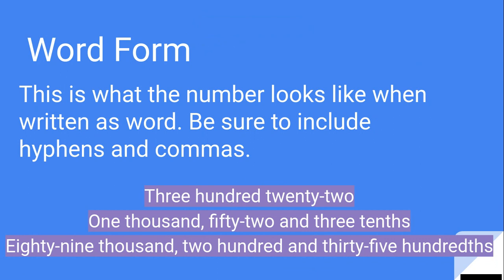So, for example, 322. That is one whole number, but we wrote it out using words. And we put a dash between twenty-two because those are two number words and they can be confusing when they're right next to each other. So putting the hyphen there helps the reader understand what you're saying. The same goes for 1,052 and 3/10. We did the hyphen in between fifty-two, and then we said and 3/10. And is what we say when there's a decimal in the number. So 1,052, and then so decimal point 3/10.